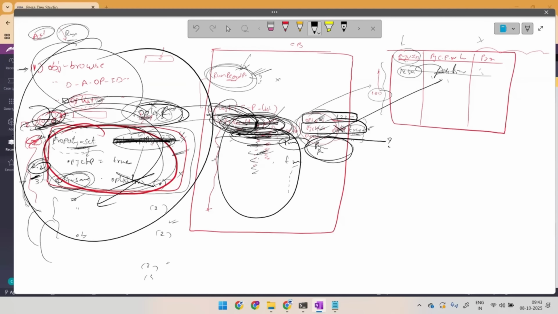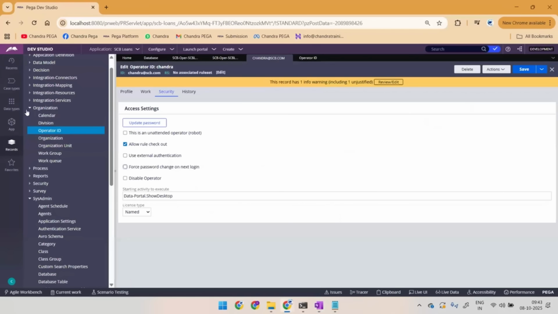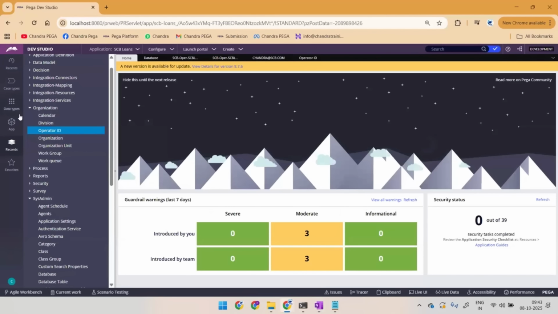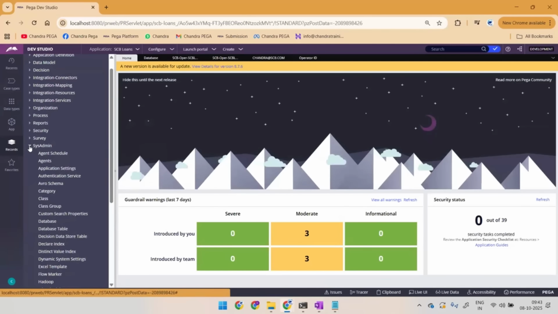So this looks enough, right? But still, this will not work. Why will it not work? I'll explain in some time. For now, with this knowledge, let's start our practical approach. Clear, right, everyone of you? Everyone understood so far? Yes, Chandra. Yes.